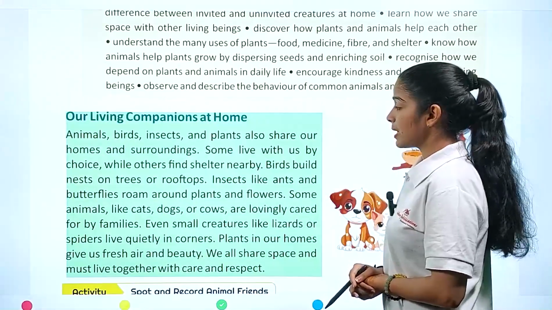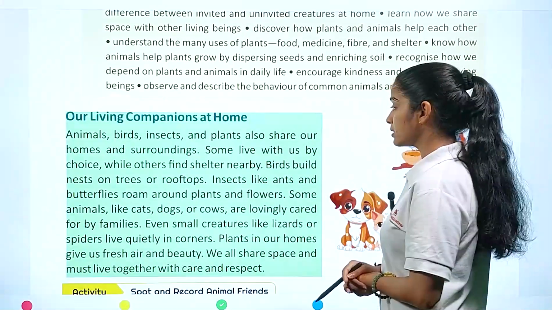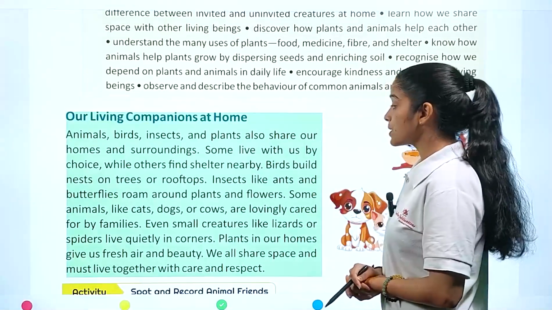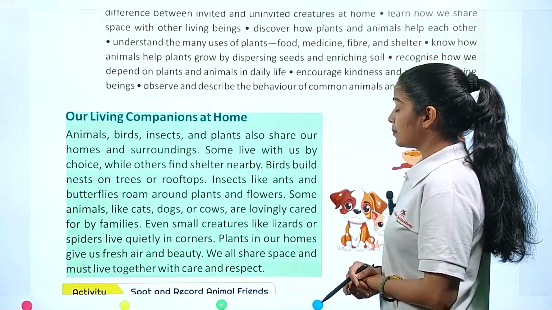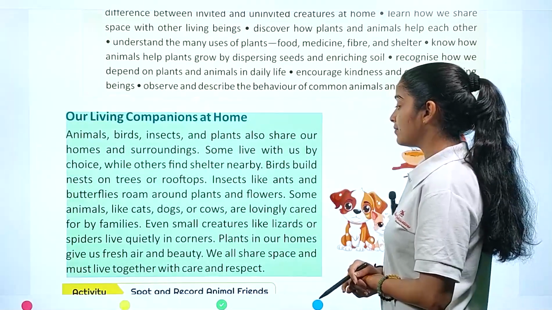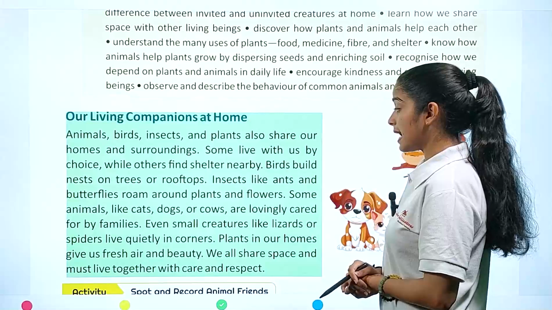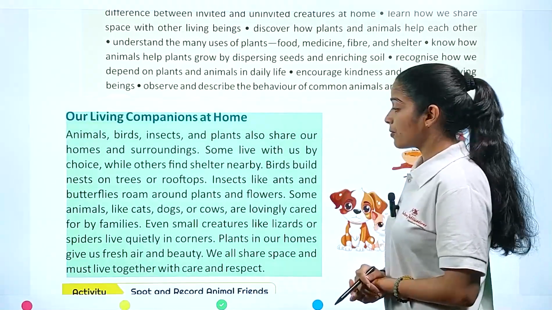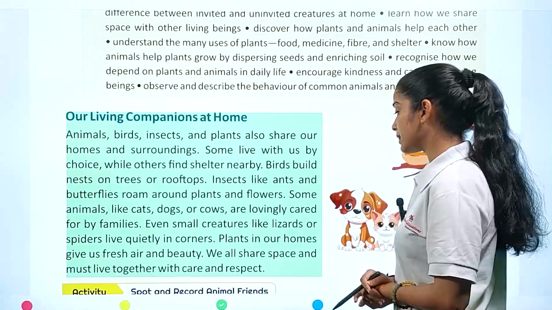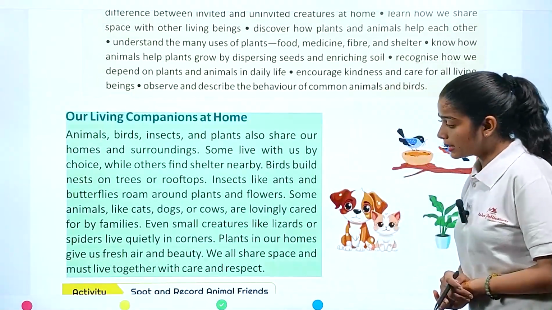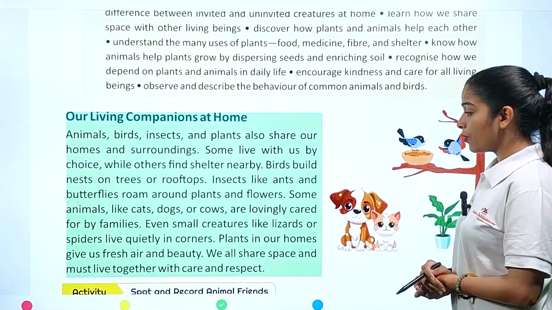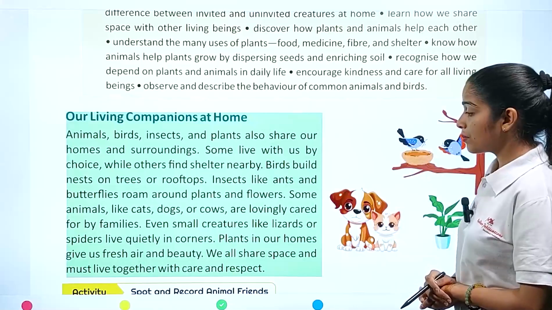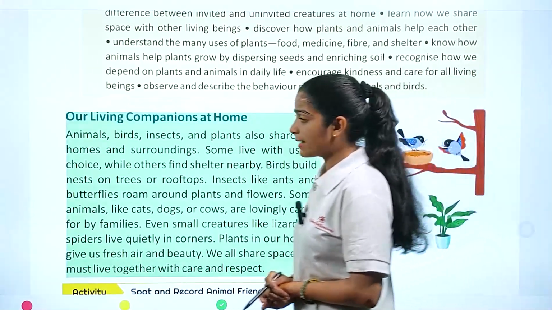Some live with us by choice, while others find shelter nearby. Birds build nests on trees or rooftops. Insects like ants and butterflies roam around plants and flowers. Some animals, like cats, dogs, or cows, are lovingly cared for by families. Even small creatures like lizards or spiders live quietly in corners. Plants in our homes give us fresh air and beauty. We all share space and must live together with care and respect.